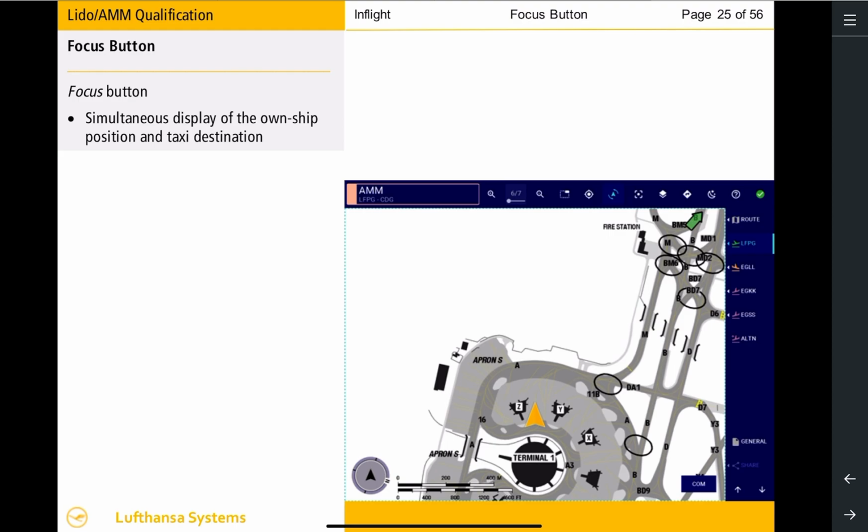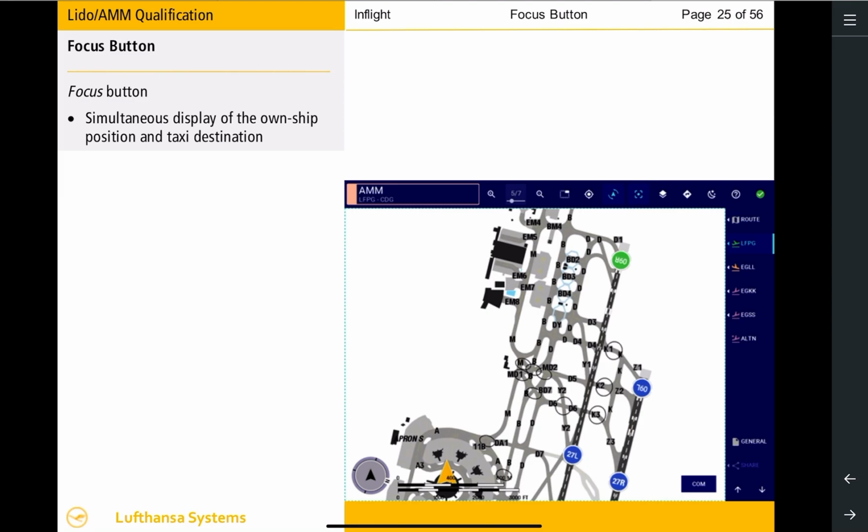Lido AMM is capable of displaying the on-ship position and the taxi destination simultaneously on the airport map when required. To use this function, a taxi destination has to be defined and the Track Up mode must be active to enable the Focus button on the top bar. When the Focus button is selected, Lido AMM will automatically pan and change the zoom level to depict the on-ship position and the selected taxi destination on the airport map.